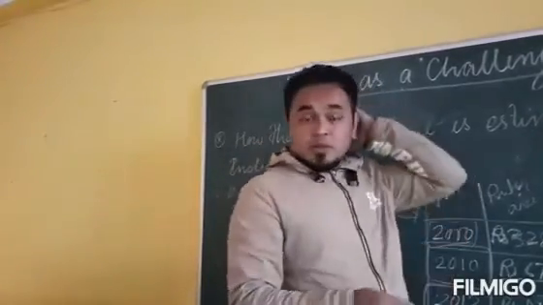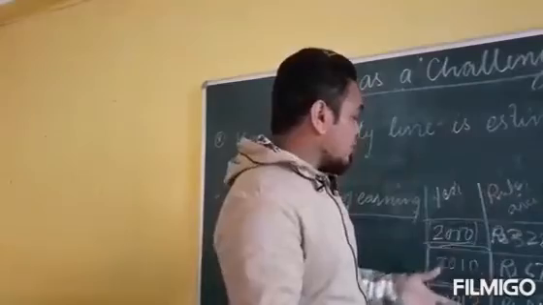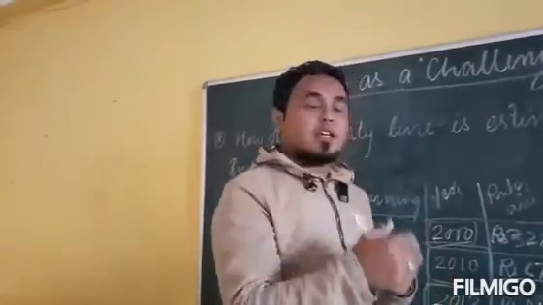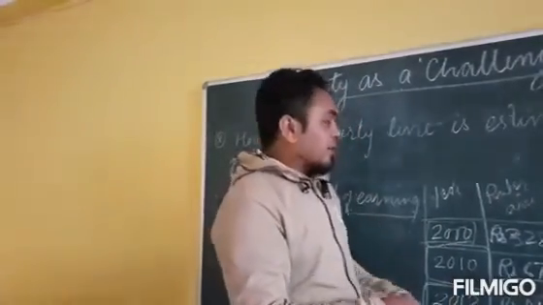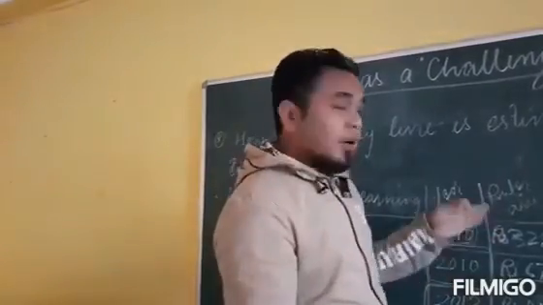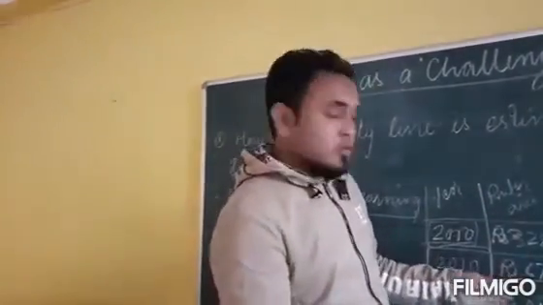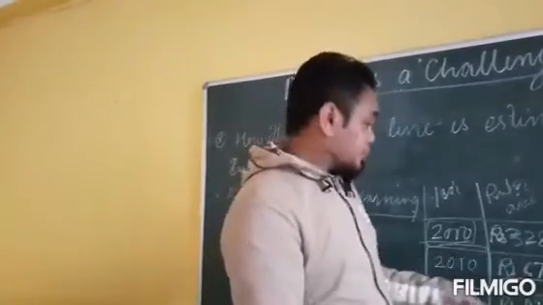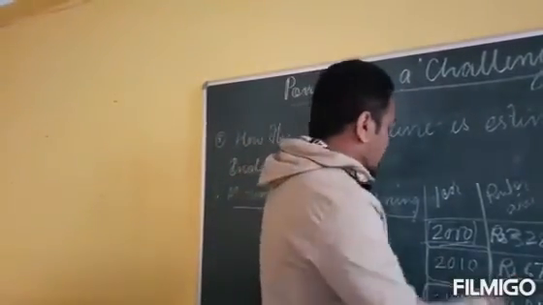This is happening because the price of goods and commodities is rising every year, and the per day earning of the people is also rising every year.